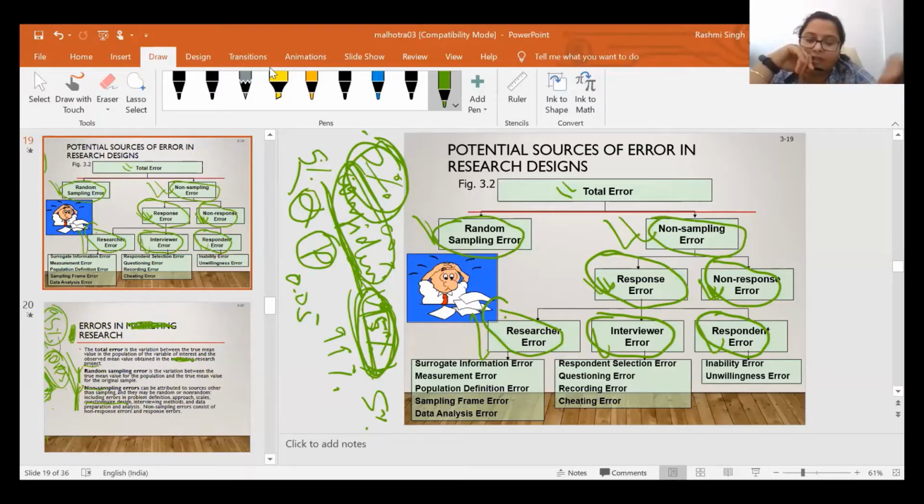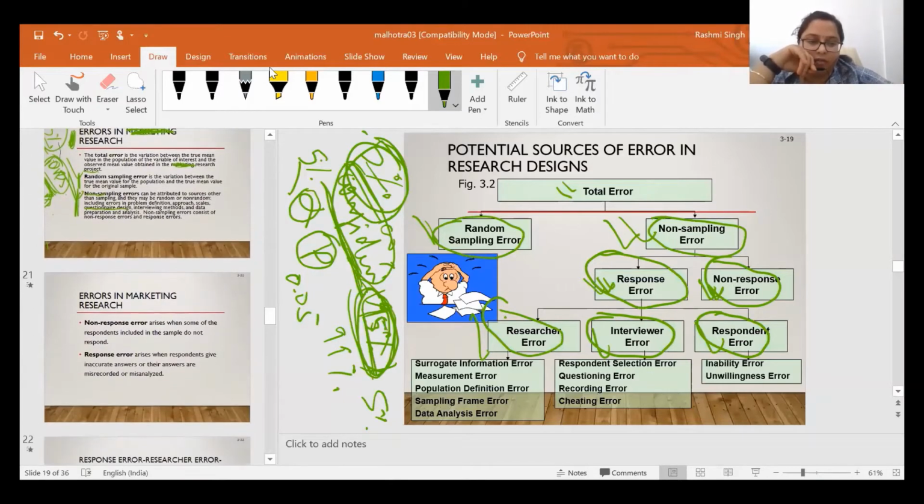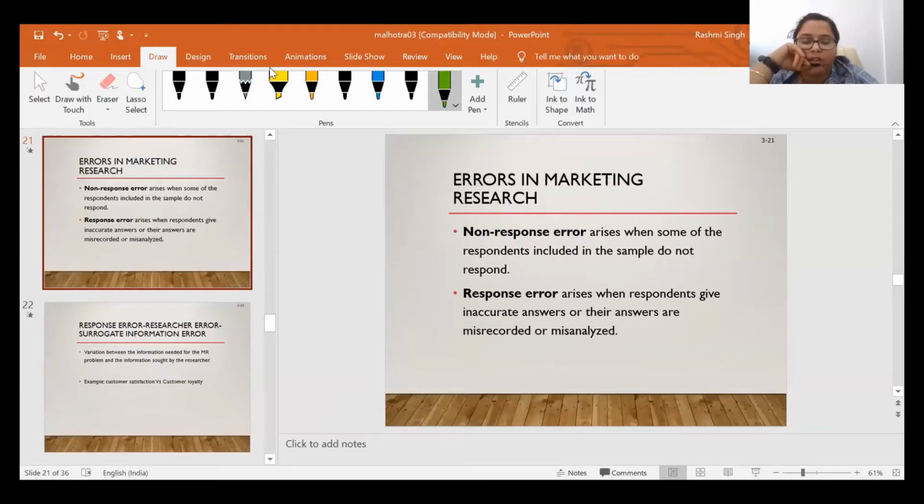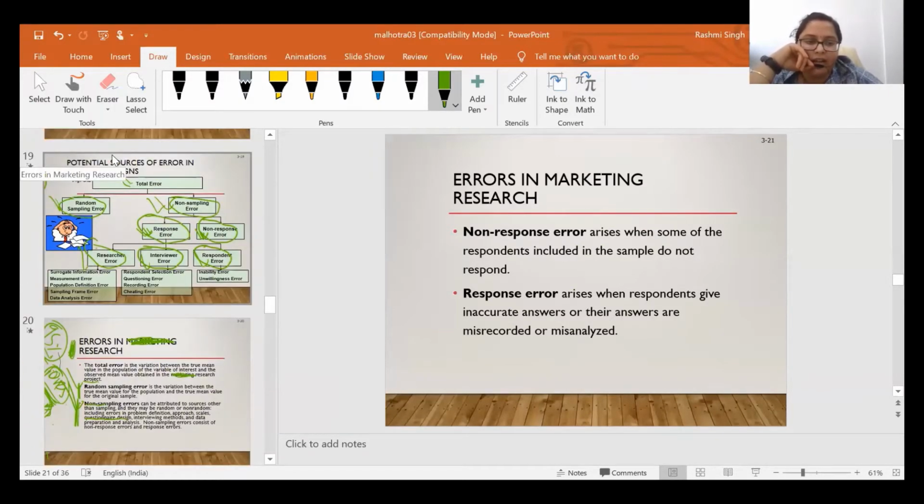So first is researcher error. Researcher error is further classified as surrogate information error, measurement error, population definition error, sampling frame error, and data analysis error. We will discuss these errors one by one. So we have already discussed this: the non-sampling error is classified as response error and non-response error.